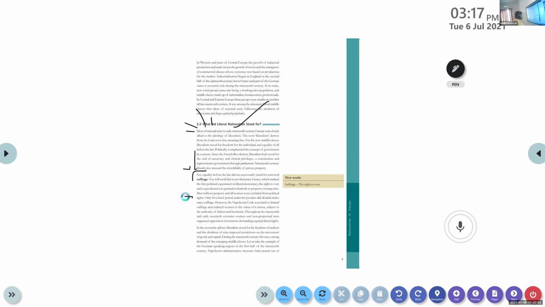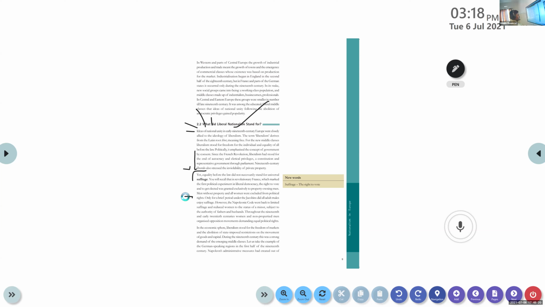However, the Napoleonic Code went back to limited suffrage and reduced women to the status of a minor. So at the period of Napoleon Bonaparte, what happened? Again, he changed the system. Under Napoleon's rule, only the property men had the right to vote. Clear or not?